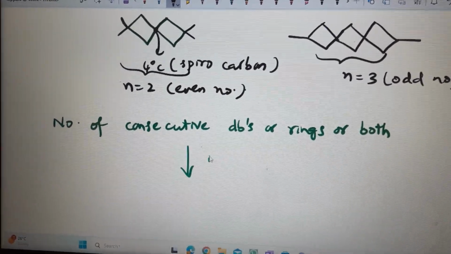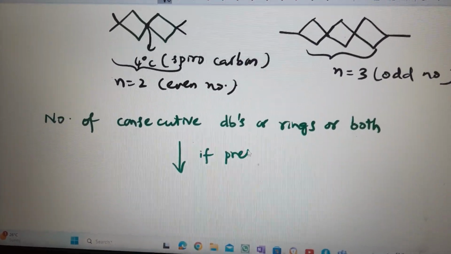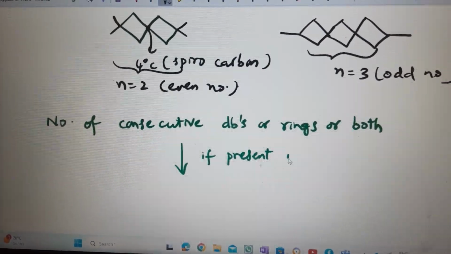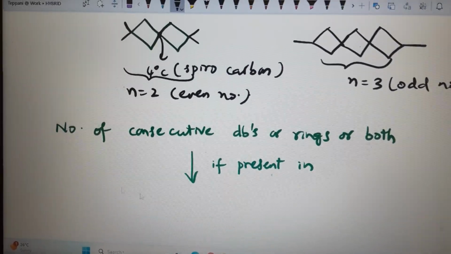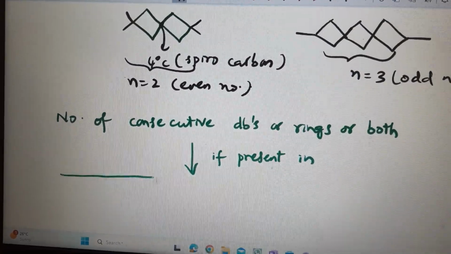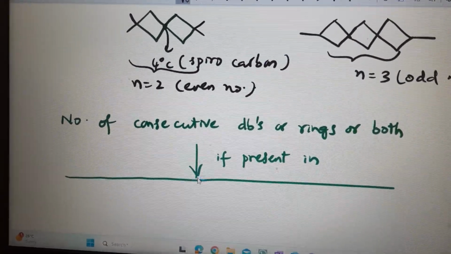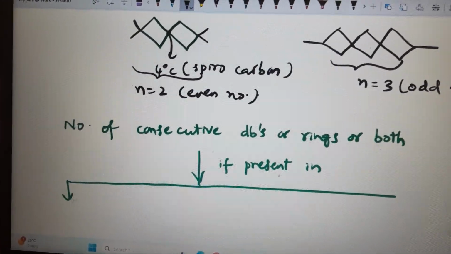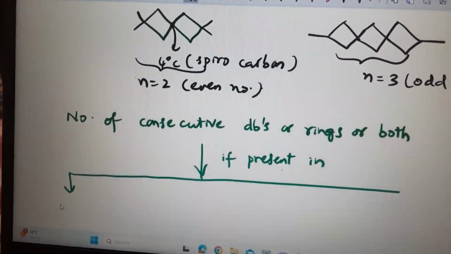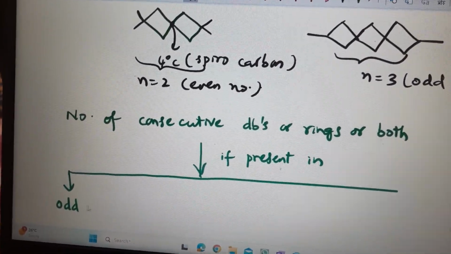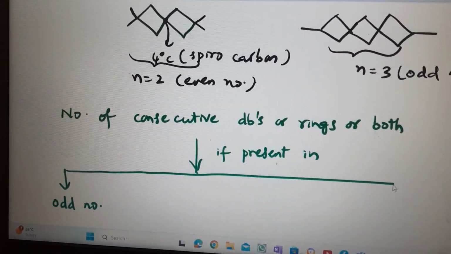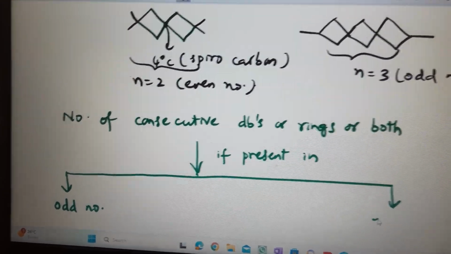if present in two choices, odd number, another one even number.